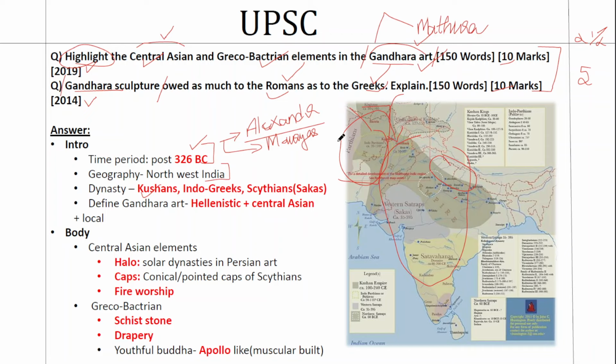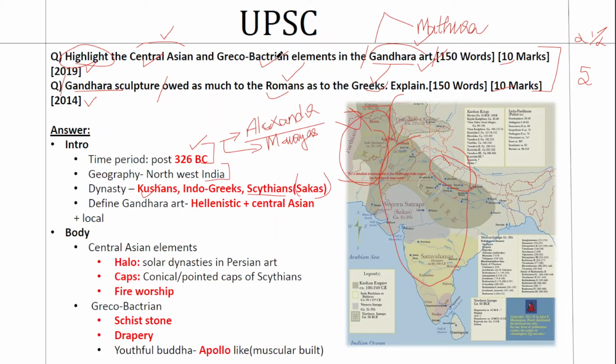So they were the major patrons of this. And you have the Indo-Greeks in this region. You have the Scythians, popularly known as the Sakas. So it is these three dynasties that led to the mixture of culture and the evolution of the Gandhara art. So you can take these three dynasties in your introduction. That will be a great value addition.